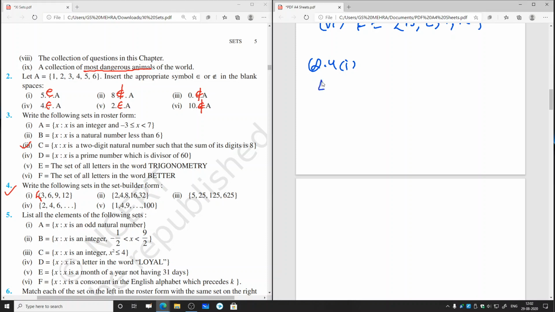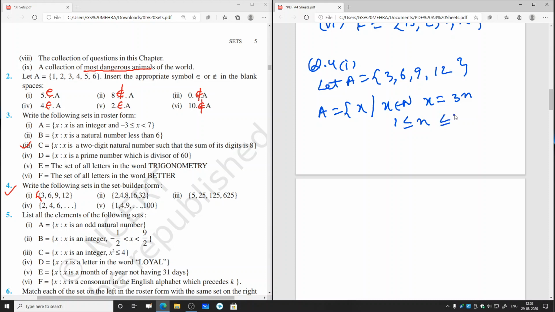So let A equal to, suppose A is the set 3, 6, 9, 12, and you can see that 3 into 2 is 6, 3 into 3 is 9, 3 into 4 is 12. So we can write in that form. So A equal to collection of all x such that x belongs to N, and x equal to 3n, where 1 is less than or equal to n and n is less than or equal to 4.